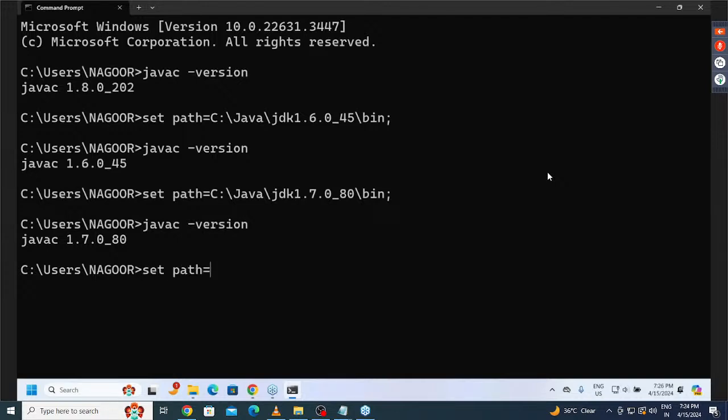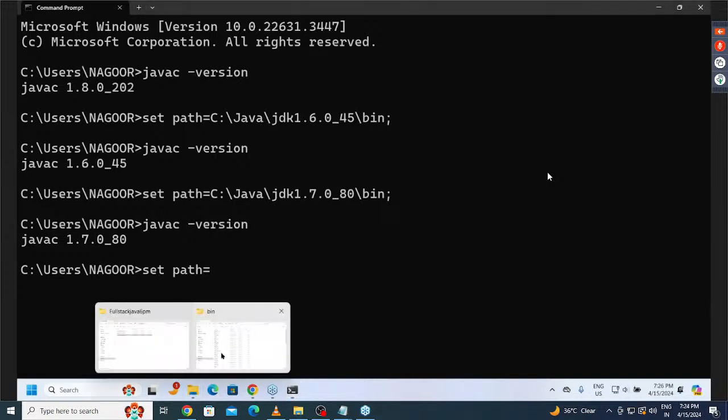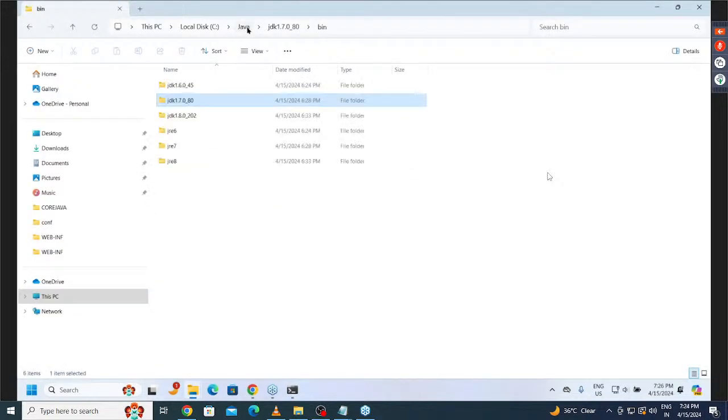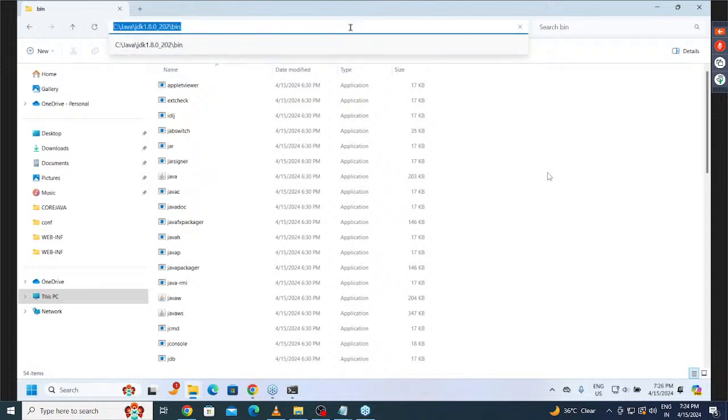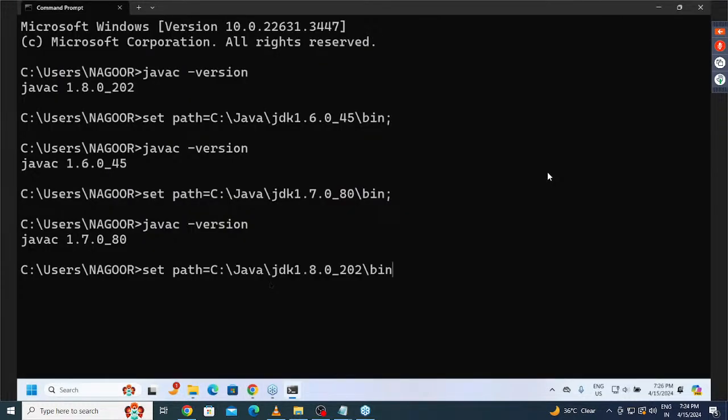Now set path equal to the next one here. What is that next one here now? Say for example Java 1.8.0 bin. Now let me copy this. If we do this, now let me provide this. Here, javac -version, there we are getting 1.8 version. Is that got it or not?